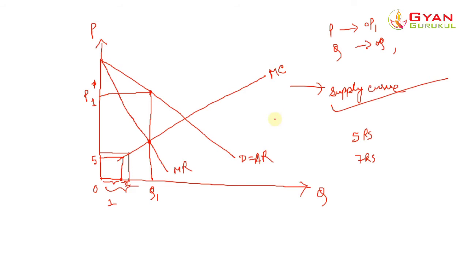So let us first talk about this particular first quantity. For the first quantity, the marginal cost was rupees 5. Now think from the point of view of a rational seller. If you are a rational seller, you are going to sell any particular quantity at any price, but not at a price which is less than the marginal cost. You are not going to sell a quantity if the price of that quantity is less than the marginal cost of producing that quantity, right?